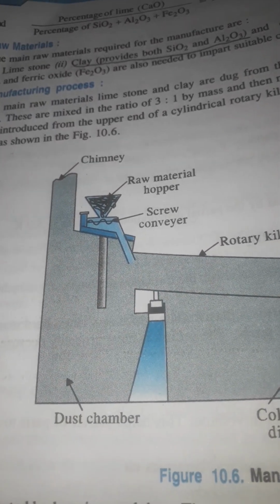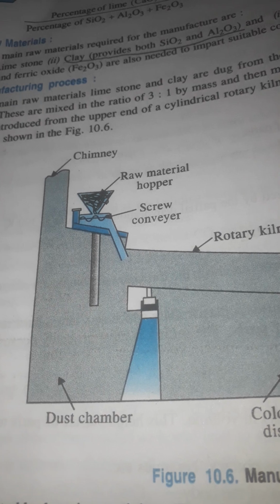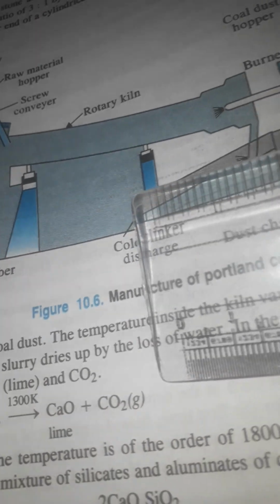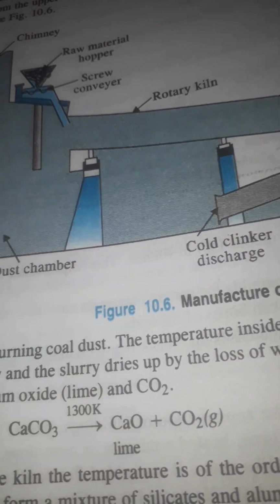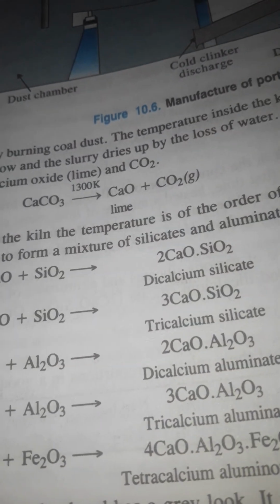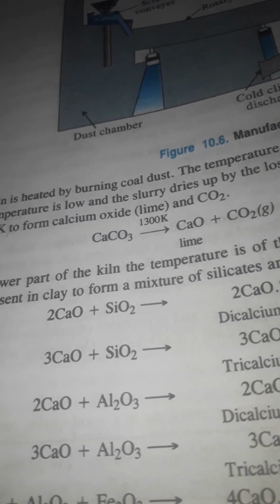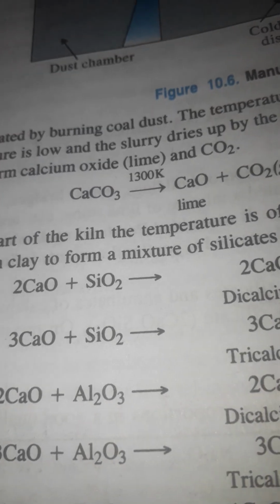With the loss of water, in the central part of the kiln, limestone decomposes at about 1300 Kelvin temperature to calcium oxide and carbon dioxide. Then in the lower part of the kiln, the temperature is of the order of 1800 Kelvin.